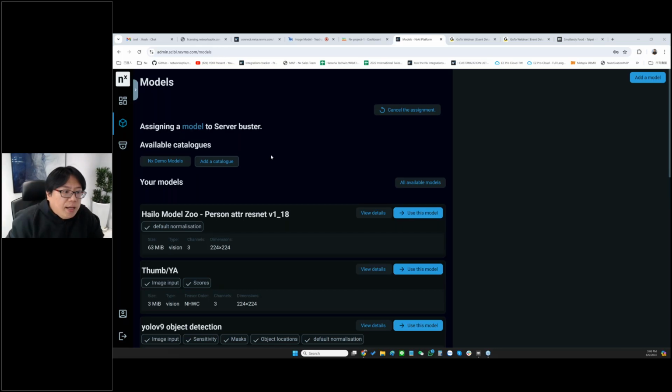NX AI Manager can support one model with many objects. Once you deploy the model together with the AI Manager on your server, you can do multiple. Let's say you can deploy 10 AI functions onto one server, and you can enable the camera with the AI Manager to run multiple AI together.